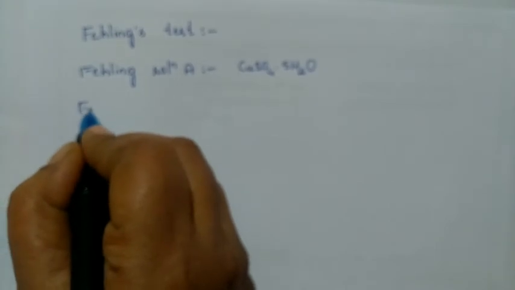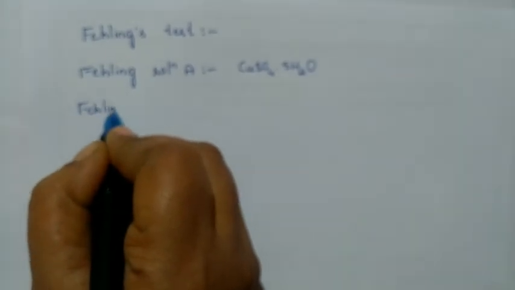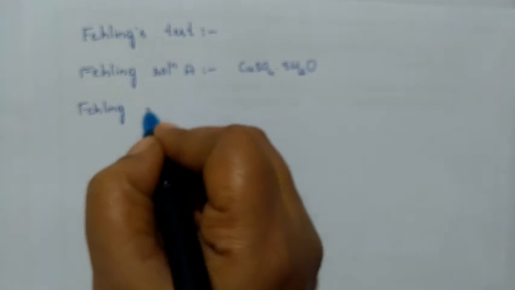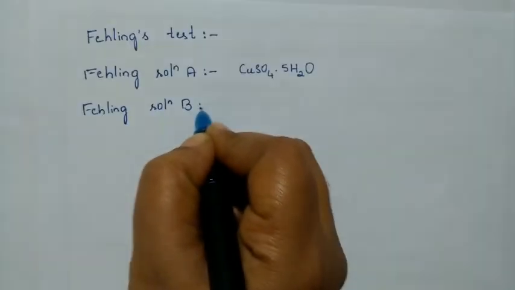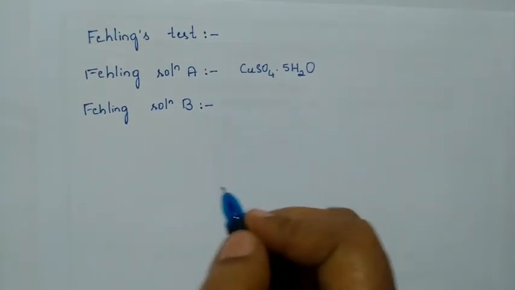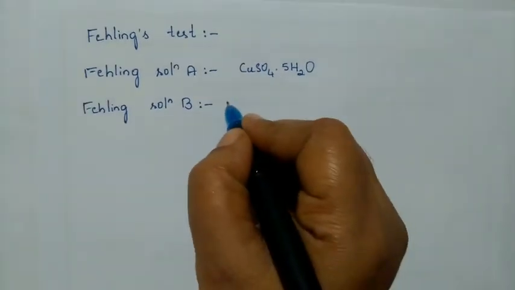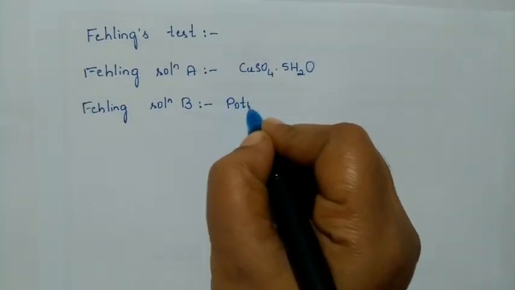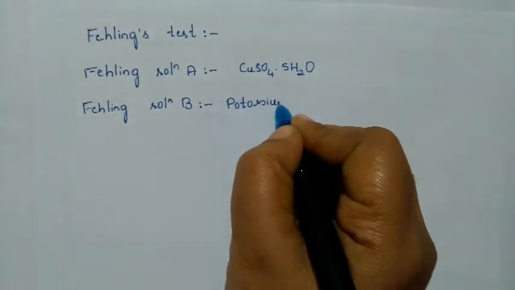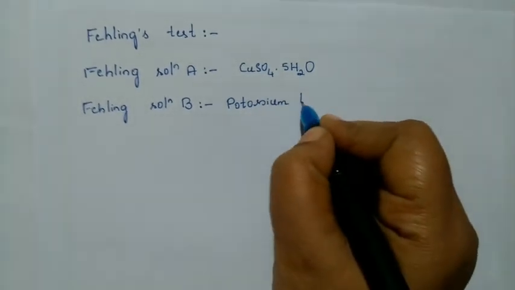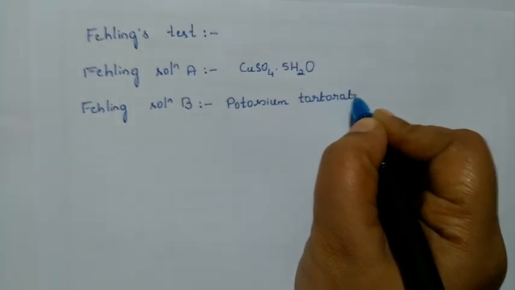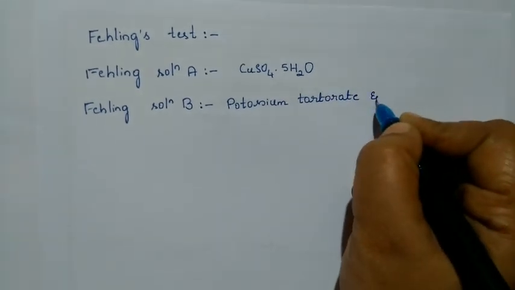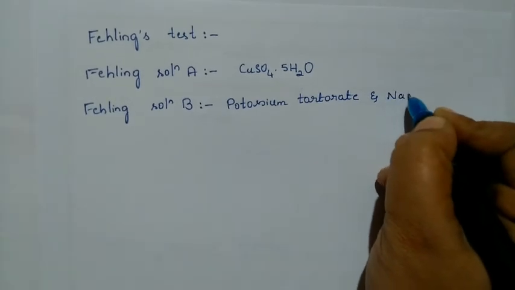Fehling's solution B consists of potassium tartarate and NaOH.